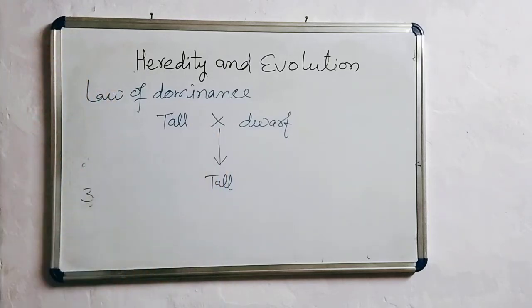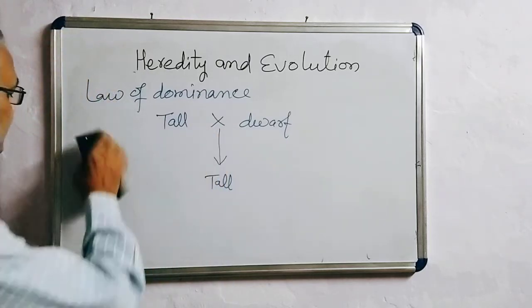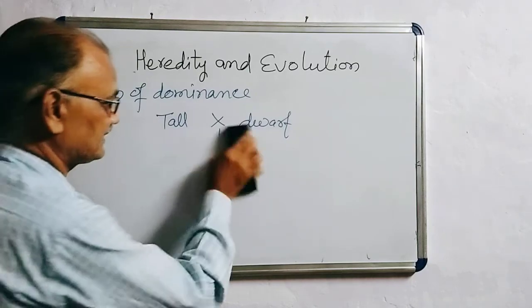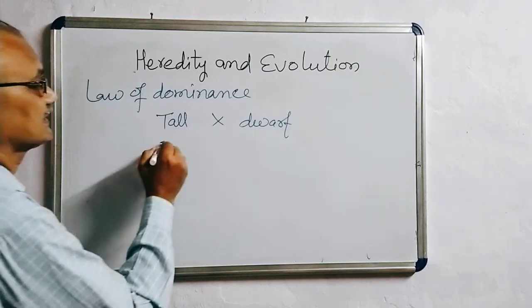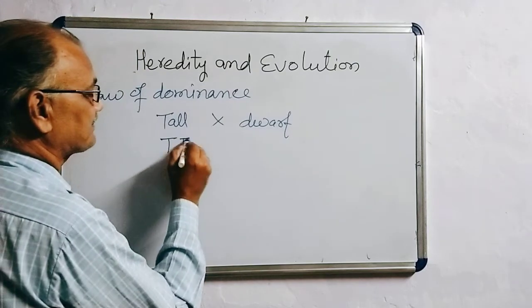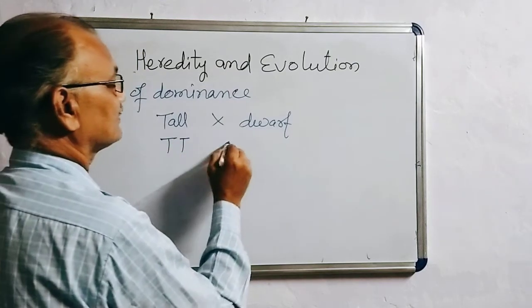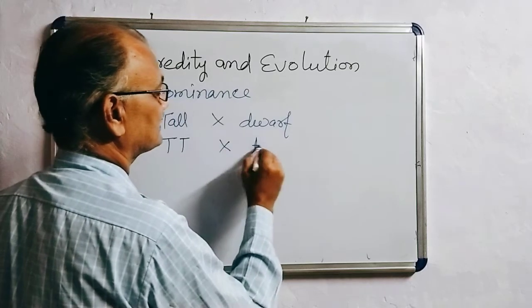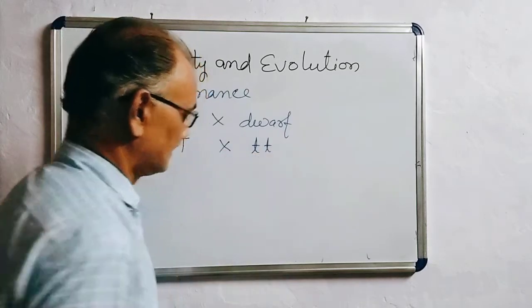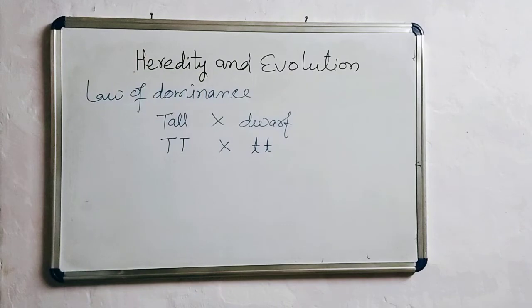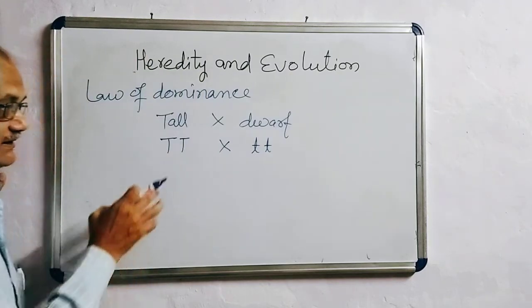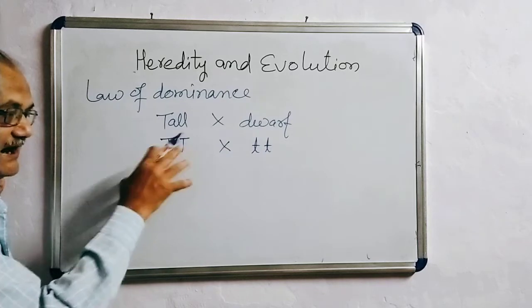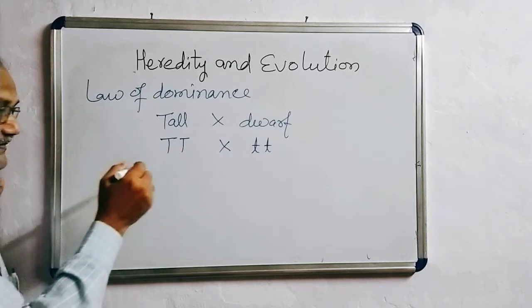Now I am taking the same explanation by representing it in the form of alleles. Tall plant has capital T, and dwarf plant is small t. In the previous lesson you have already completed that at the time of gamete formation, the germ cells divide by reductional division.